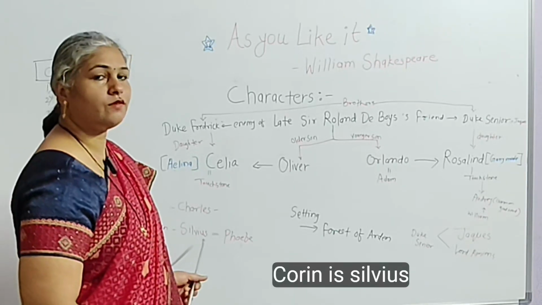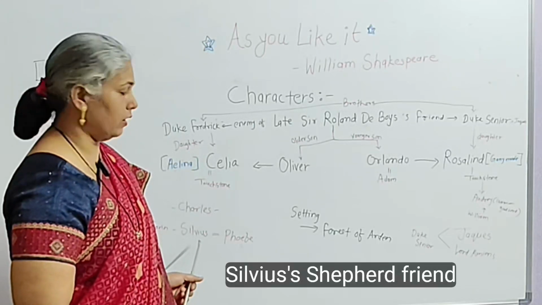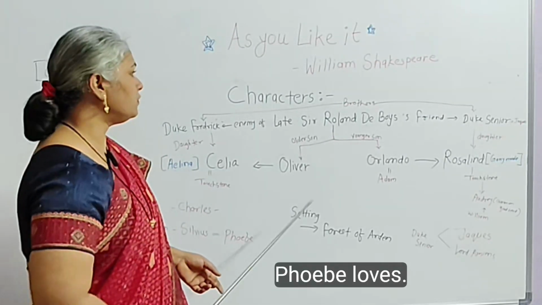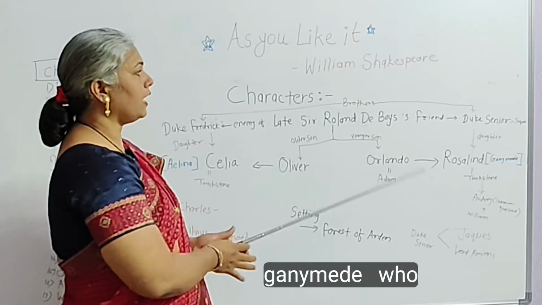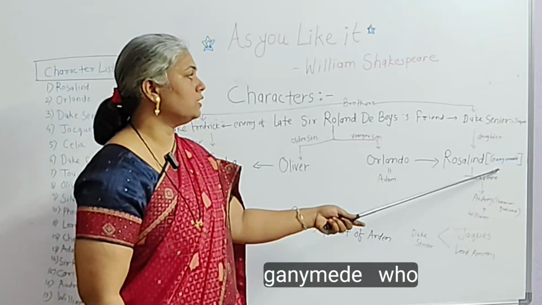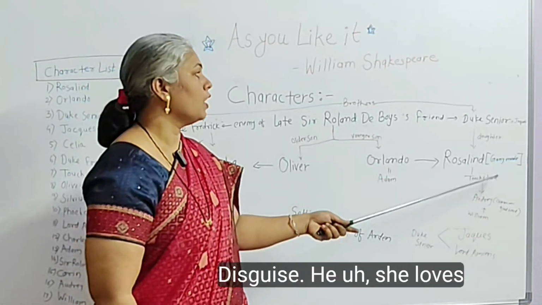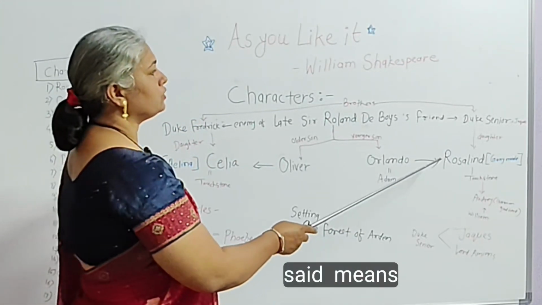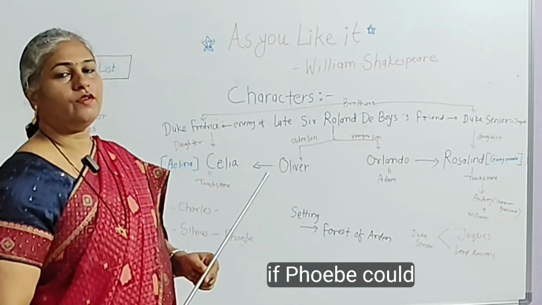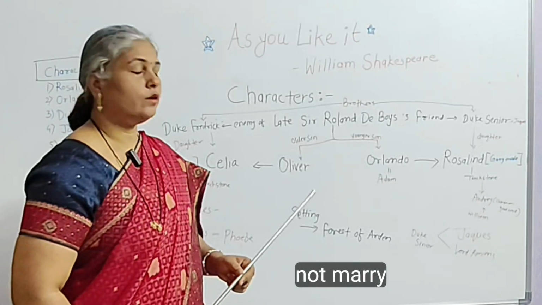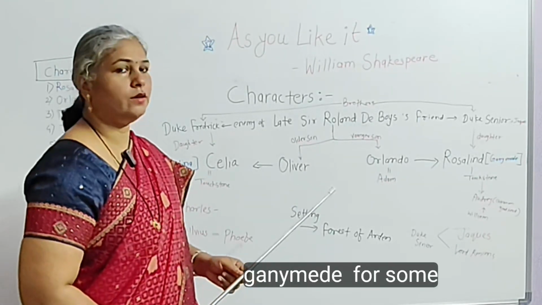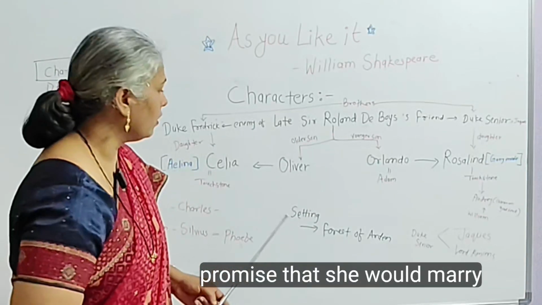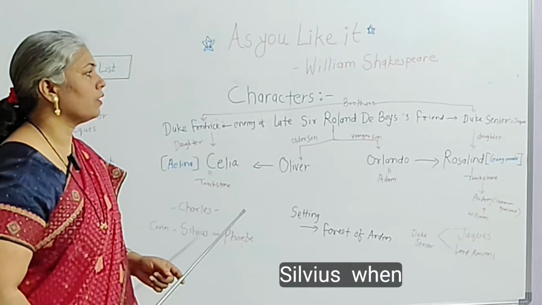Corin is Sylvius's shepherd friend, and Phoebe loves Ganymede, who is Rosalind in disguise. Ganymede, that means Rosalind, says that if she could not marry Ganymede for some reason, then she would promise that she would marry Sylvius.